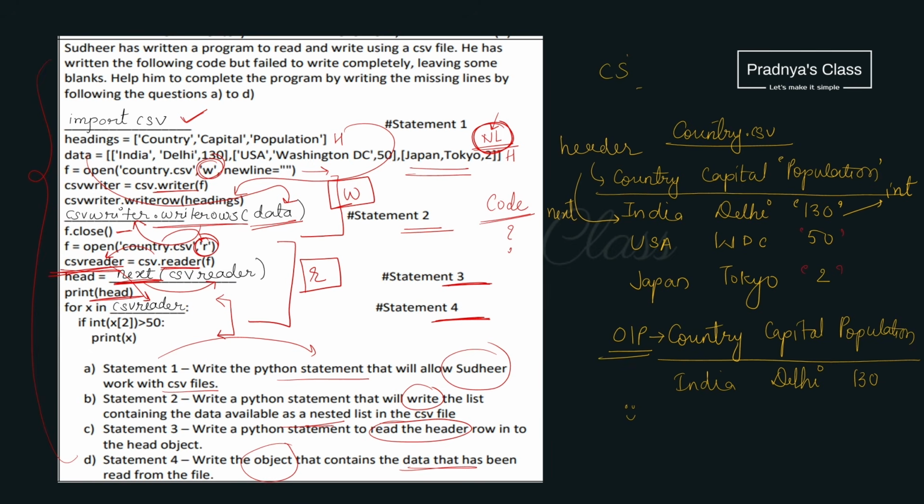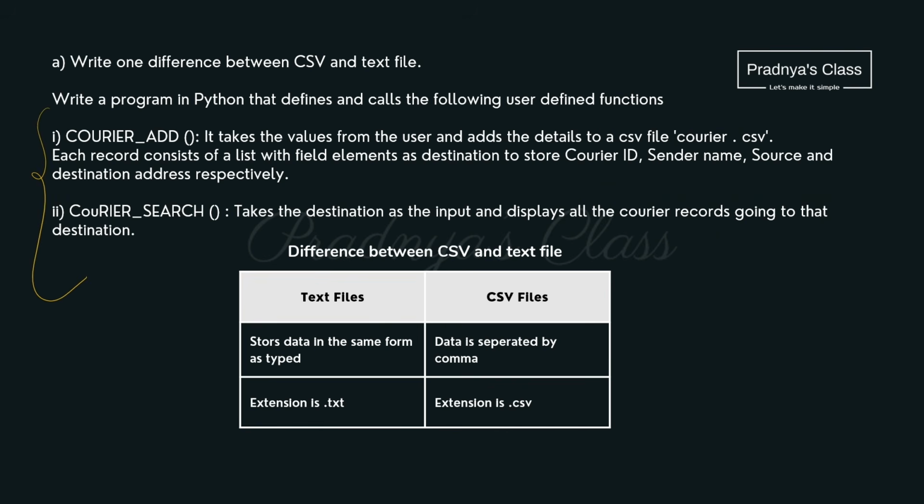Generally based on CSV files we will be getting 4 mark questions, and if you get this type of question, it is very easy to cover 4 marks. Writing only one word, you will be getting 1 mark. Along with code you may be getting a theory question which can be for 1 mark. Here we need to write the difference between CSV and text file. If it is for 1 mark, write 2 differences to be on the safer side.